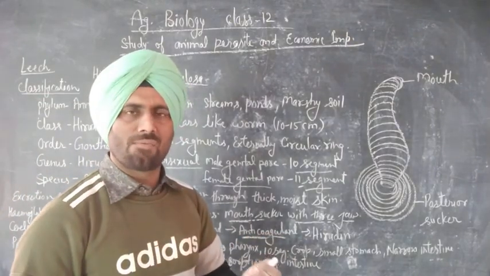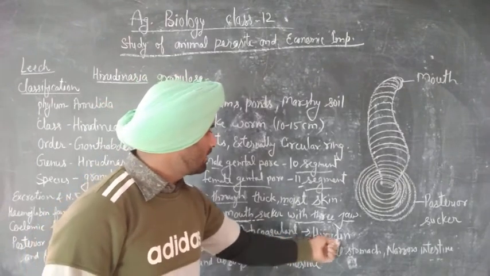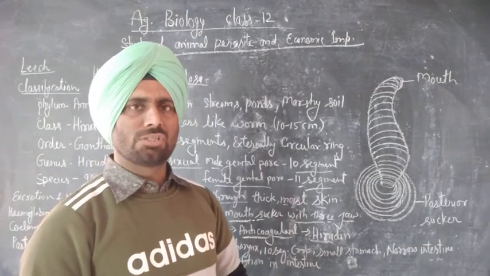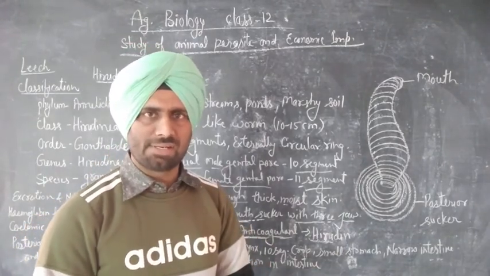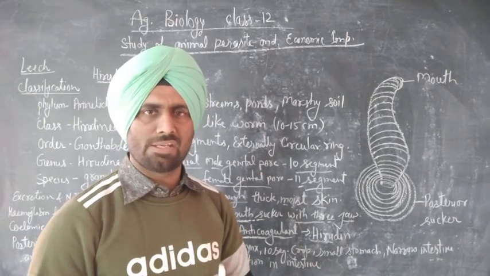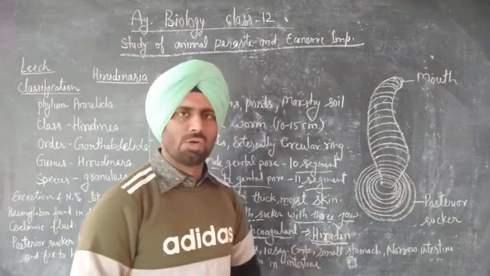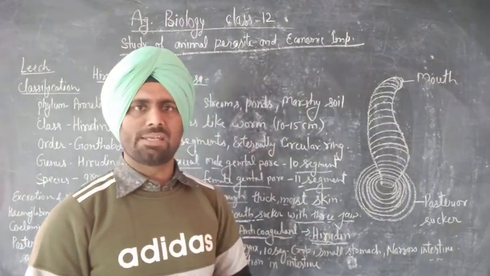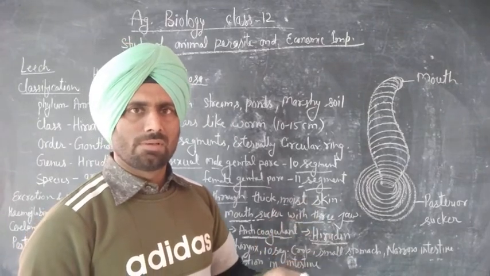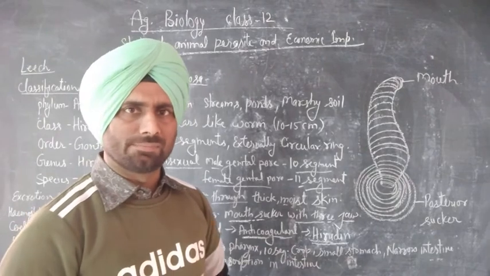The saliva of the salivary glands has an anticoagulant substance called hirudin. Hirudin is an anticoagulant substance which helps stop coagulation of blood.